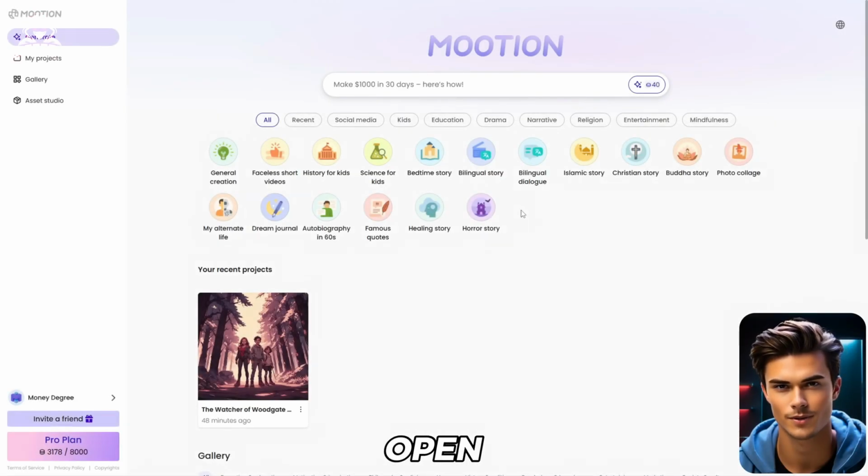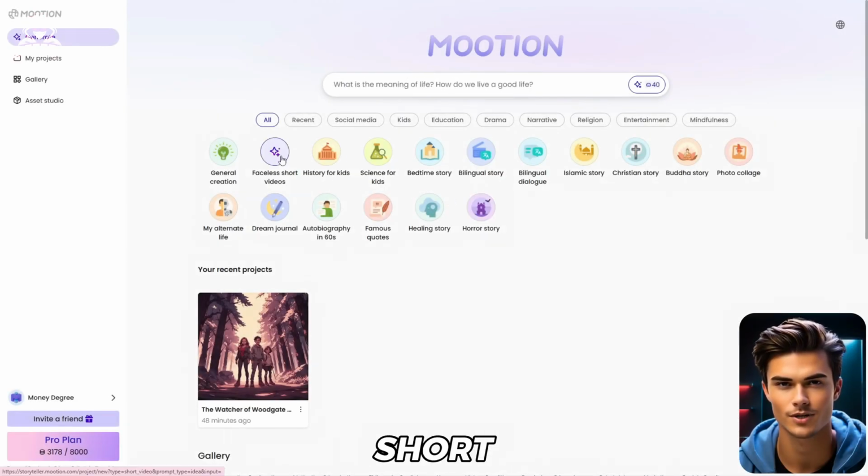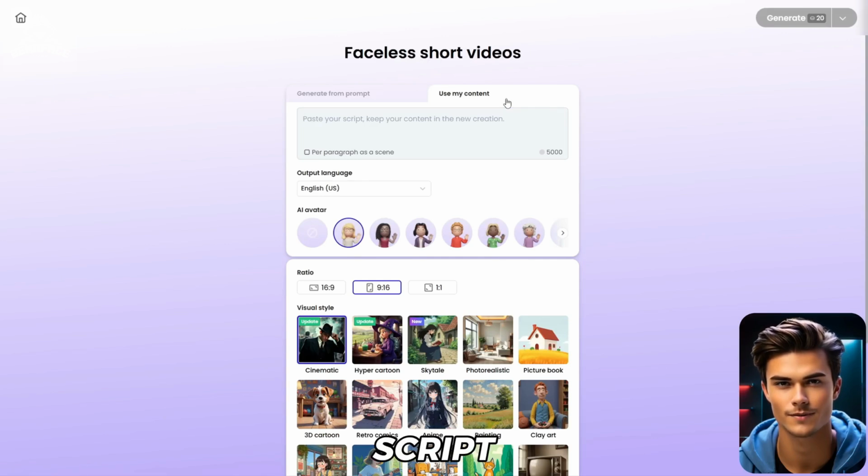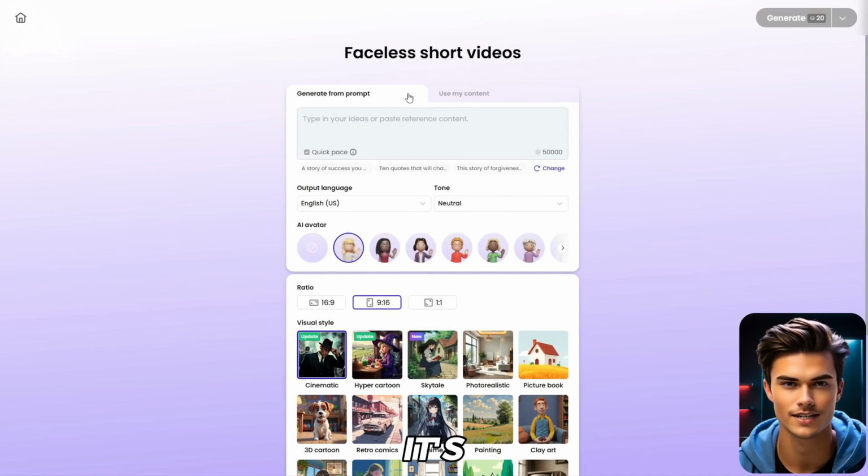To start off, open Mootion, and here, open the Faceless Short Videos feature. As you can see, you'll need to enter a short video prompt, just like before. You can even use a pre-made script if you want to, but let's go ahead and create a video using just a prompt, since it's really easy.